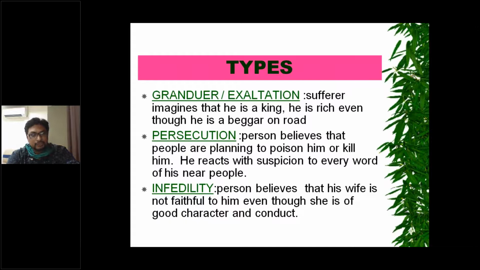Next, delusions of persecution. Here the person believes that the people are planning to poison him or kill him. He reacts with suspicion to every word of the people near him. So the person believes that everyone is planning to kill him, even when people are just talking to each other. He feels that the two people talking are planning to kill him. That is known as delusions of persecution.